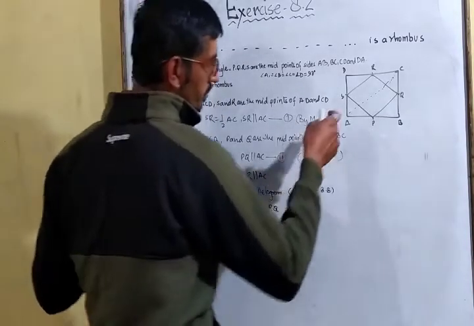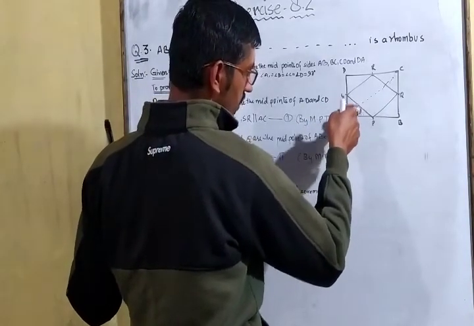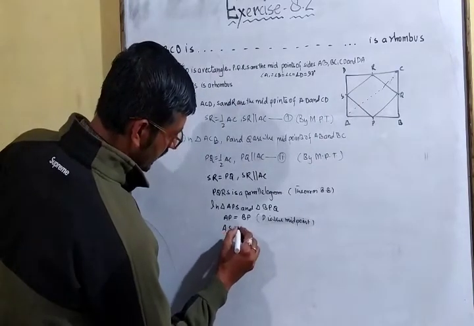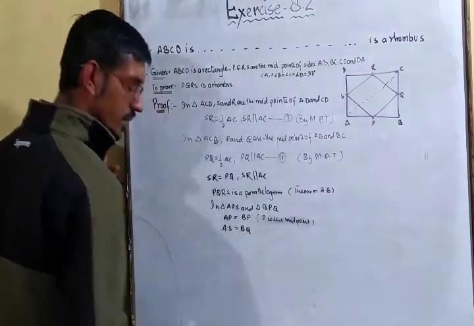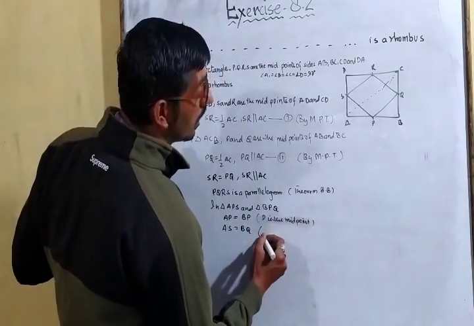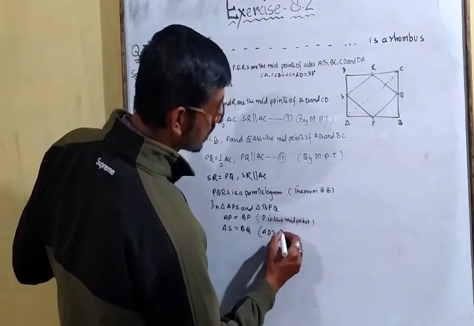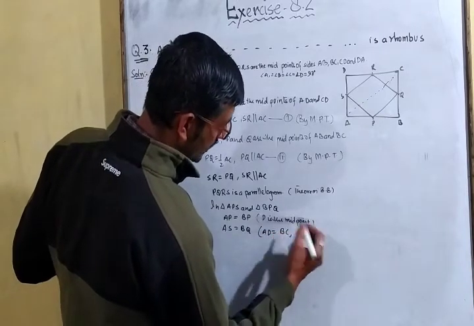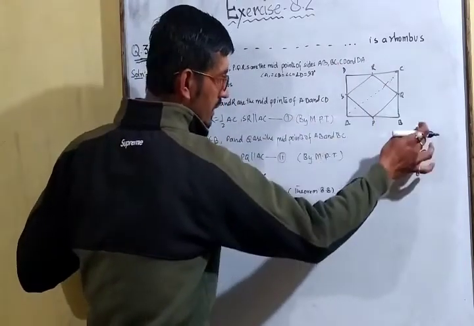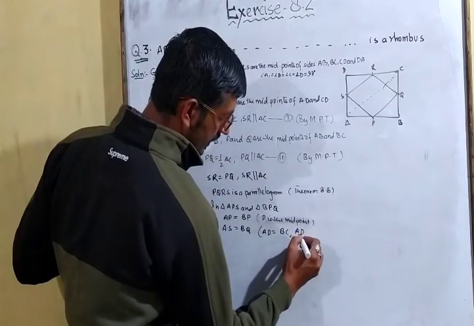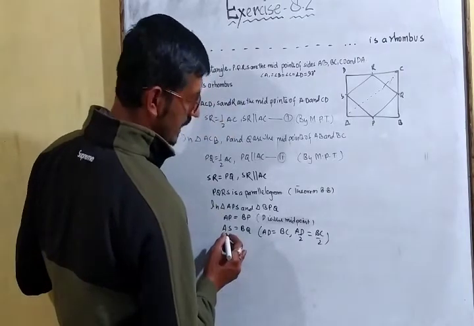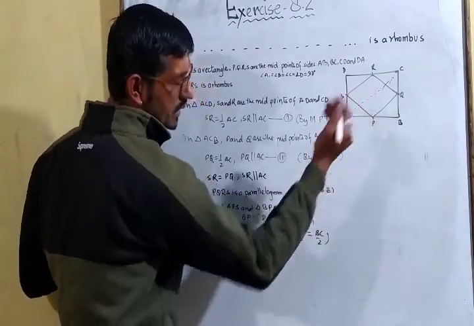Second, in this triangle, this side AS will be equal to BQ. Why? AS will be equal to BQ because AD is equal to BC, so what will their halves be? Equal, because ABCD is a rectangle given, so AD will be equal to BC, so half of AD will be equal to half of BC. Half of AD is AS and half of BC is BQ.